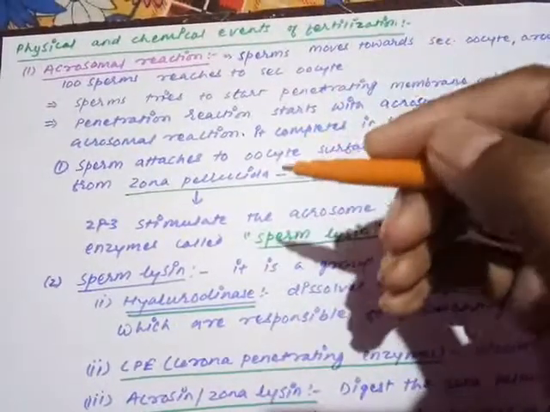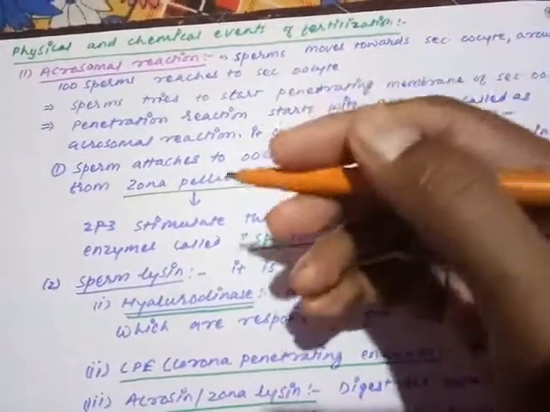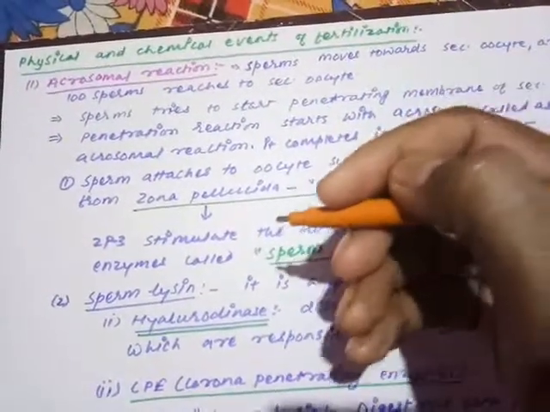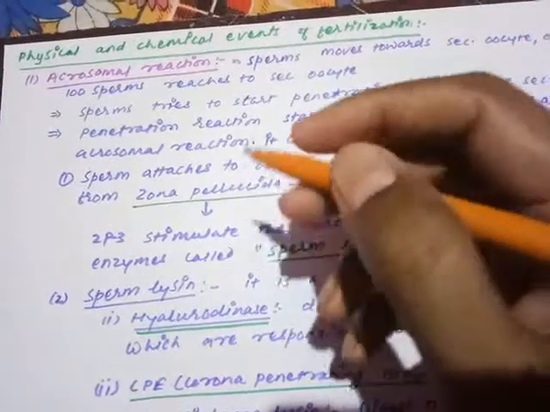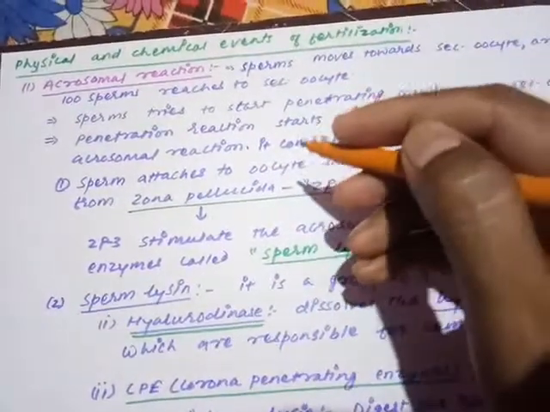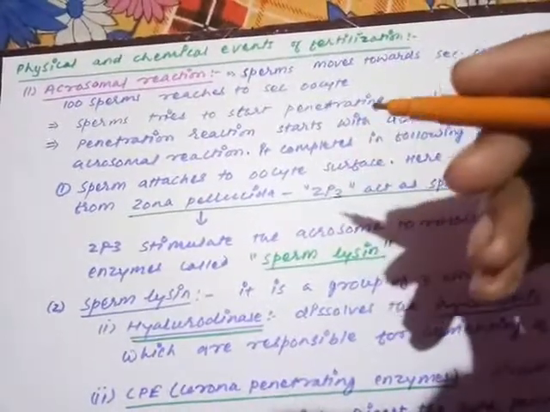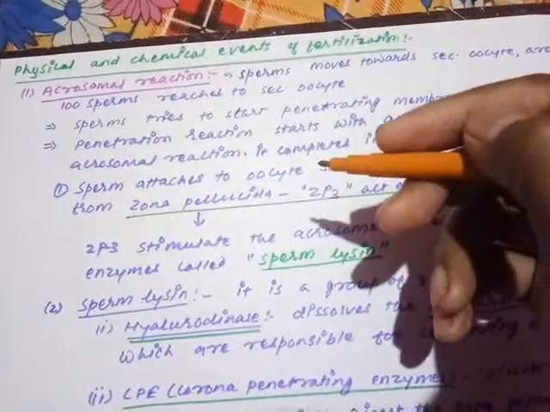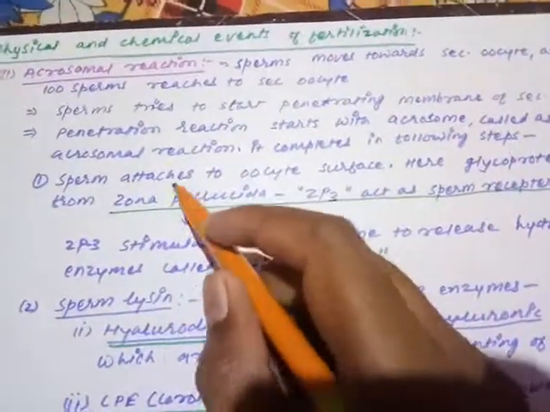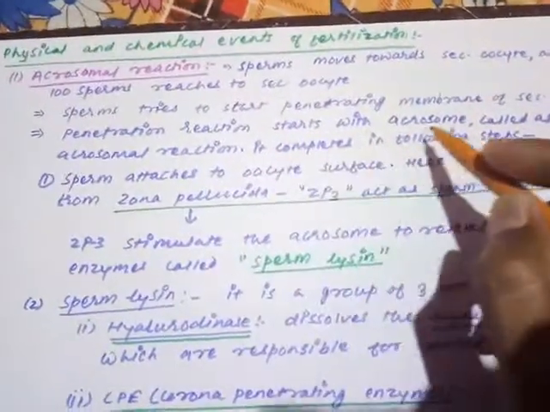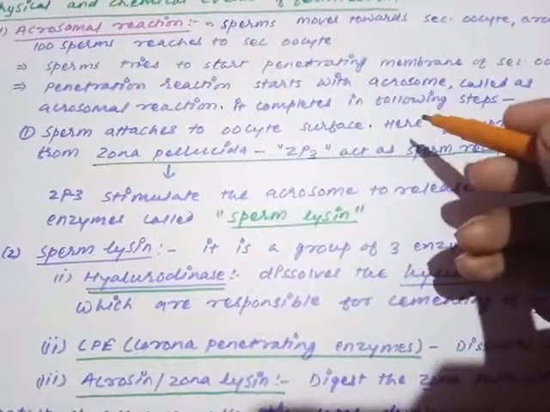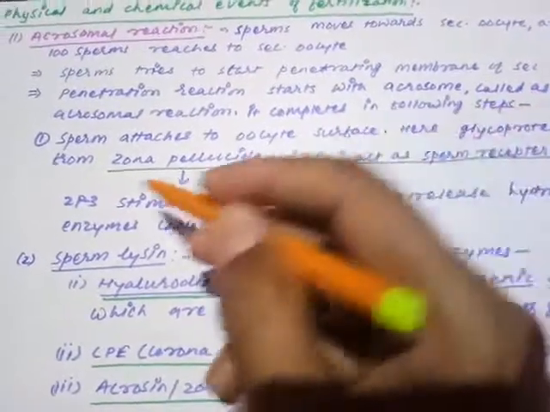The acrosome will release all the hydrolytic enzymes on the surface of the secondary oocyte or the female gamete. Are you getting my point? So that penetration will dissolve the acrosomal membrane and lead to release of the acrosomal content, that is the hydrolytic enzymes, which is considered as the acrosomal reaction. So the penetration reaction starts with the acrosomal reaction. It is going to complete in the following steps.